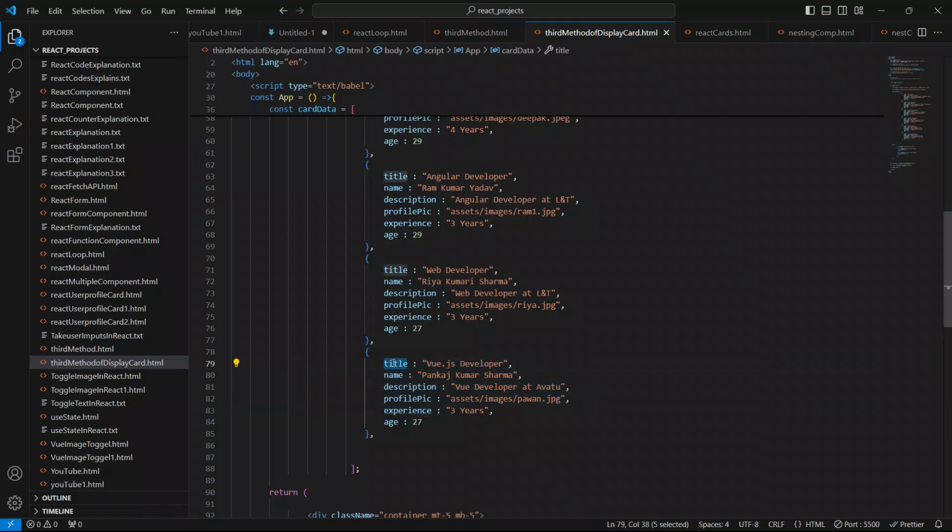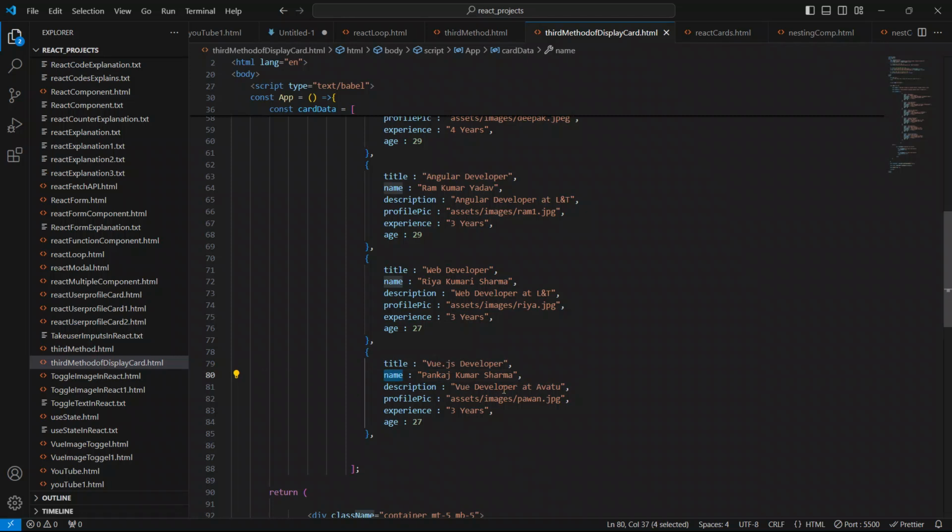Guys, always remember, left side is known as the key. So title is the key, name is the key, description is the key, profile pic is the key, experience is the key, and age is the key. Vue.js developer is the value, Pankaj Kumar Sharma is the value for the name key.